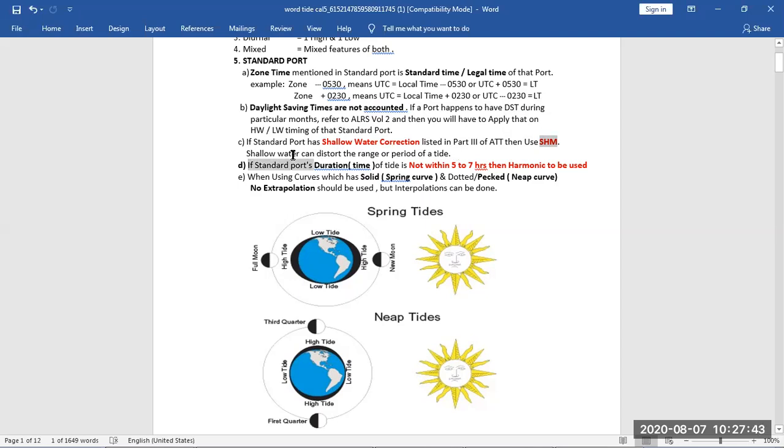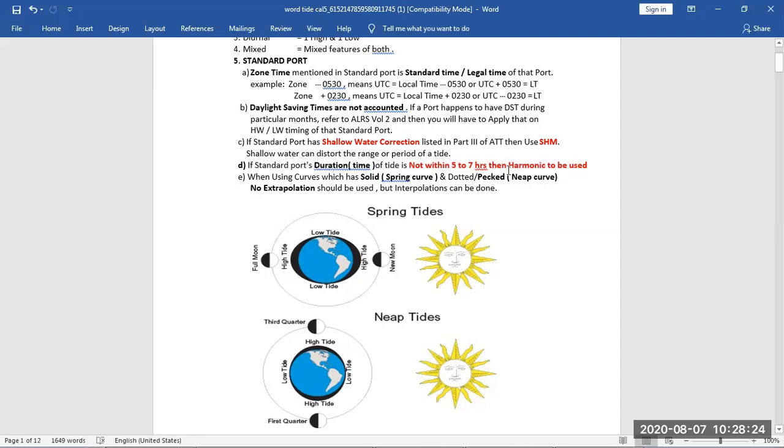So if the standard port's duration of the tide is not within 5 to 7 hours, then we will use the harmonic method. Suppose the morning tide is at 6 o'clock and the evening tide is around 1100 hours, then the difference is 5 hours, and we can use the normal graph method, which we will see. If the morning tide is at 6 o'clock and the afternoon tide is around 3 p.m., that is 1500 hours, then the difference is 9 hours. This is not within 5 to 7 hours, which means we cannot use the graph, and we have to use the harmonic method.